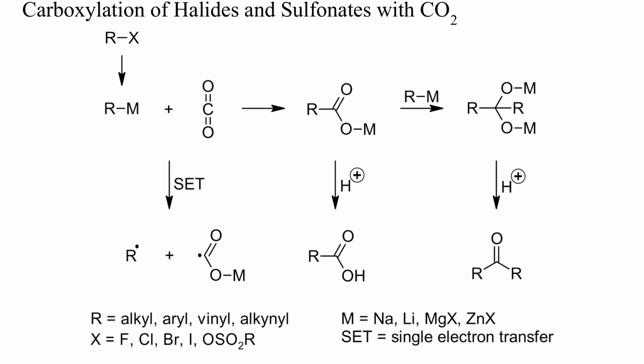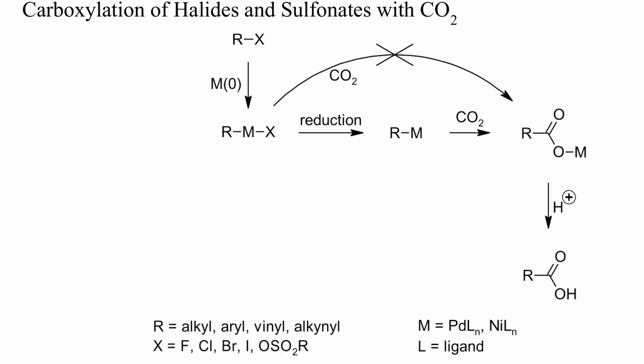Another potential side reaction is single electron transfer from the organometallic reagent to carbon dioxide. The resulting radicals might react to the expected carboxylate, but can also dimerize or undergo other unexpected reactions. The carboxylation of organic halides can also succeed with catalytic amounts of palladium or nickel complexes, without the stoichiometric formation of organometallics. The initially formed intermediates do not usually react with carbon dioxide, but require a reduction step to become more nucleophilic. Such a reduction can be achieved with zinc or manganese powder.